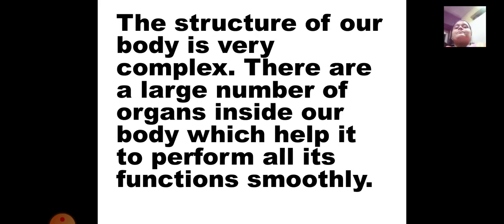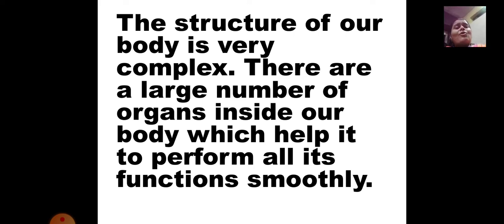Okay. The structure of our body is very complex. Yes, children, when you grow up and if you want to become a doctor, you will come to know the body structure is very, very complex. The internal organs, everything inside our body is complex. There are a large number of organs inside our body which help it to perform all its functions smoothly.